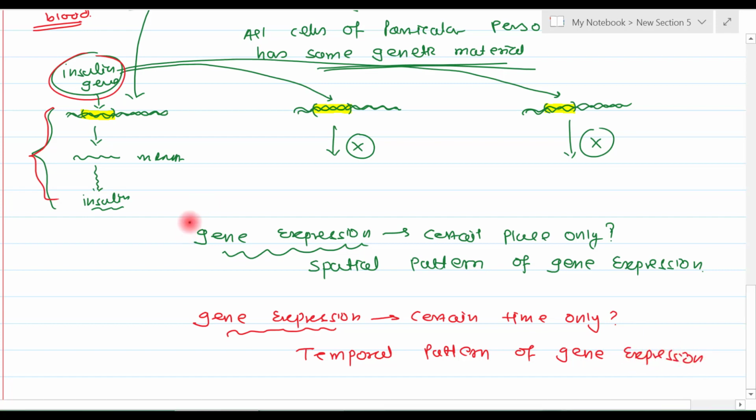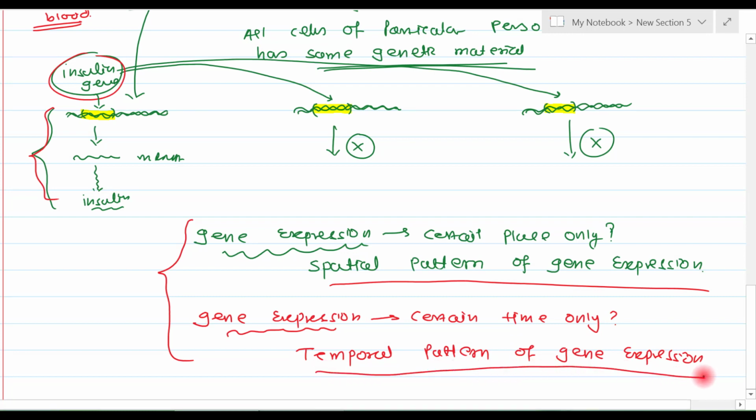So here we noted two interesting and important things: some genes are expressed in certain tissues only, that is the spatial pattern of gene expression, and in some tissues certain genes are expressed at certain times only, that is the temporal pattern of gene expression. To understand why the spatial and temporal patterns exist, we need to know that our genes are not working by themselves.